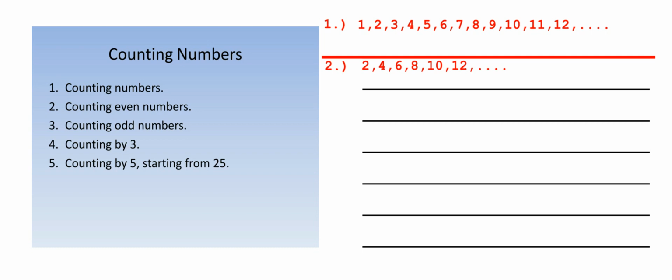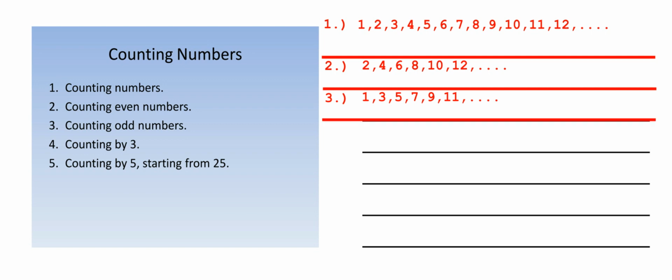Okay. How about number three, counting odd numbers? 1, 3, 5, 7, 9, 11, 13, 15, 17, etc., right? So once again, you can count forever. Okay, number four, counting by three. Great. Counting by three, let's see. 3, 6, 9, 12, 15, etc., right?